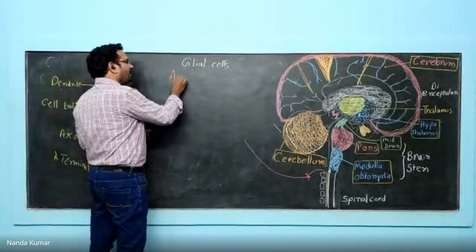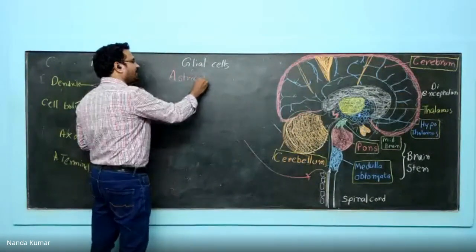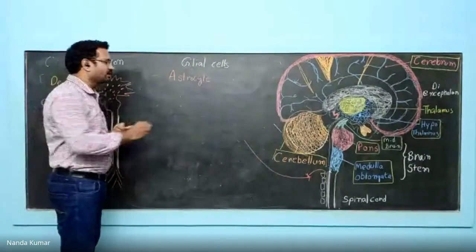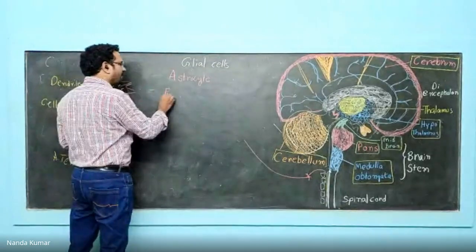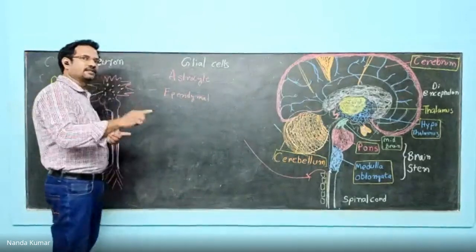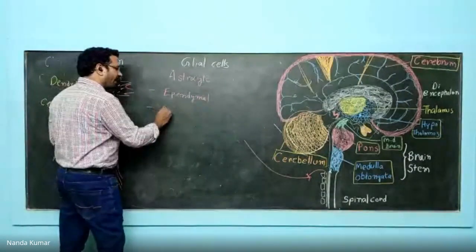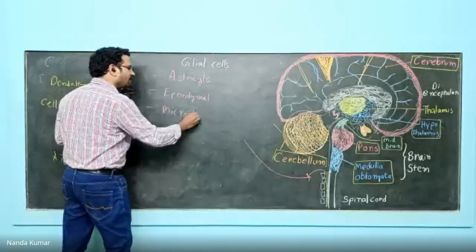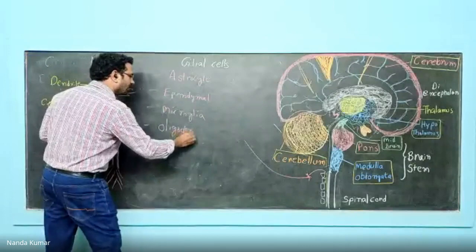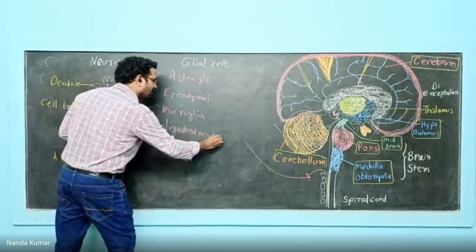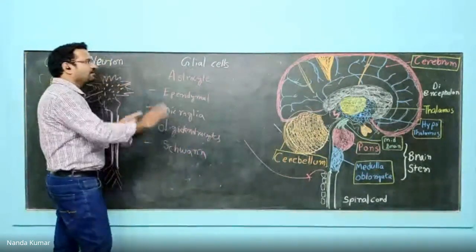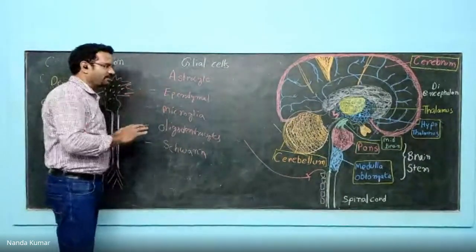The major ones are astrocytes. Astra means star-like appearance. Because they appear like stars, they are known as astrocytes. And then ependymal cells. Just now we have seen, ependymal cells synthesize cerebrospinal fluid. And then microglial cells. And then oligodendrocytes. And some cells like Schwann cells are present in the peripheral nervous system, but they are considered glial cells. So let us see about them one by one.